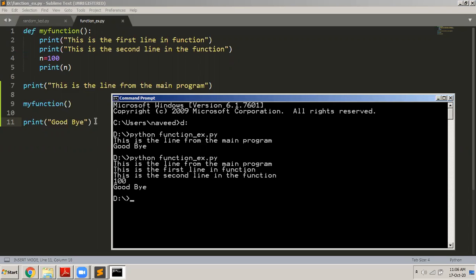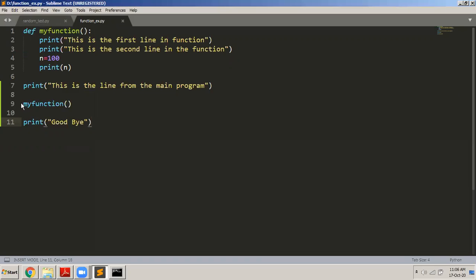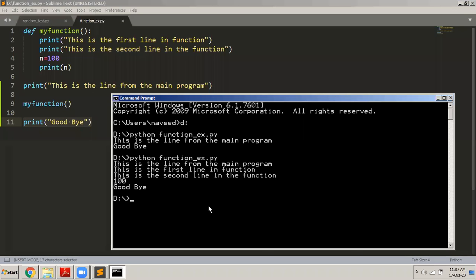And then finally, it displays goodbye, because after executing all the statements of the function, it goes to the next statement in the main program, executes this, and then it stops the program. I hope this is clear.